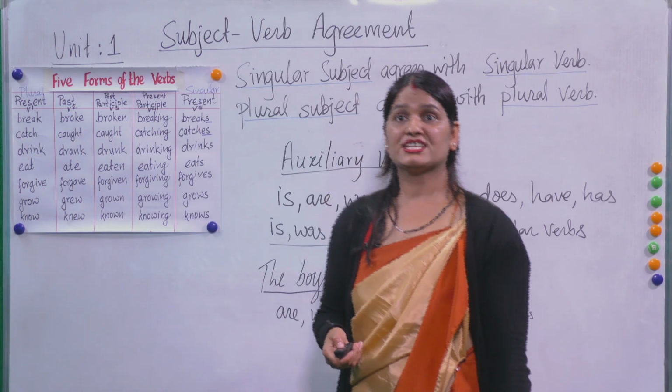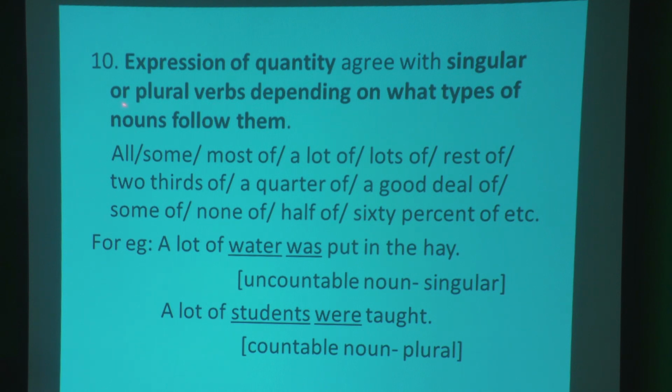Now, expressions of quantity agree with a singular or plural verb depending on what type of noun follows them. Look at all, some, most of, a lot of, lots of, rest of, two-thirds of, a quarter of, a good deal of, some of, none of, half of, 60% of, etc. A lot of water was put in.